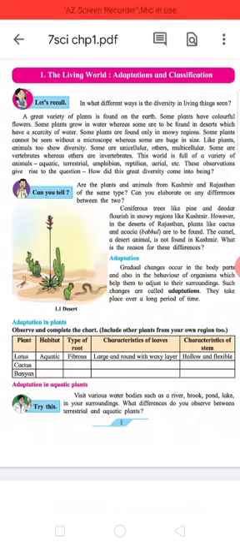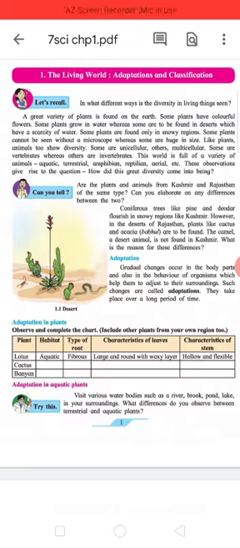A great variety of plants is found on the earth. Some plants have colorful flowers. Some plants grow in water, whereas some are found in deserts which have a scarcity of water. Some plants are found only in snowy regions. Some plants cannot be seen without a microscope, whereas some are huge in size.